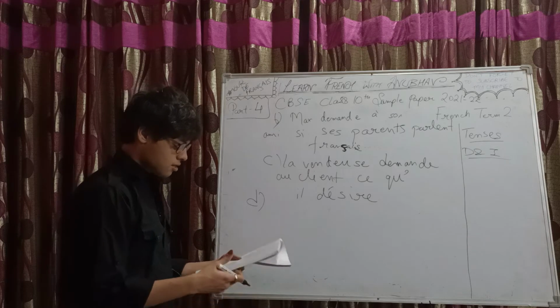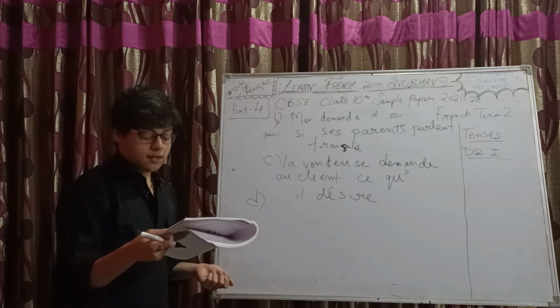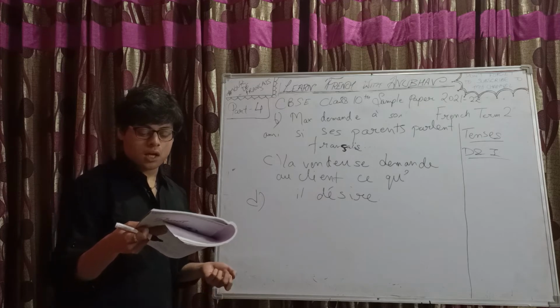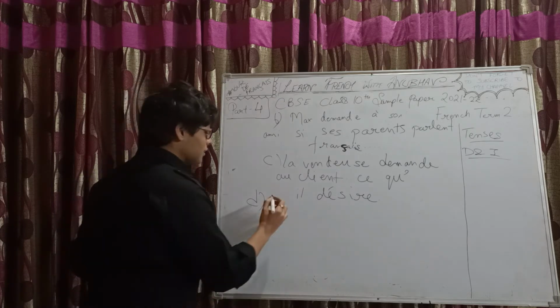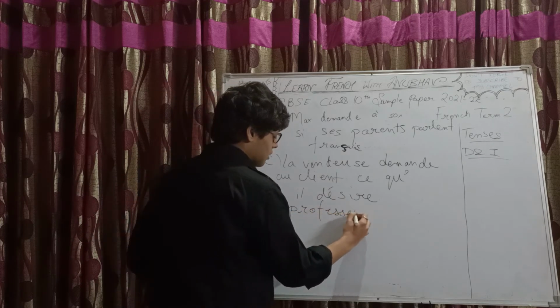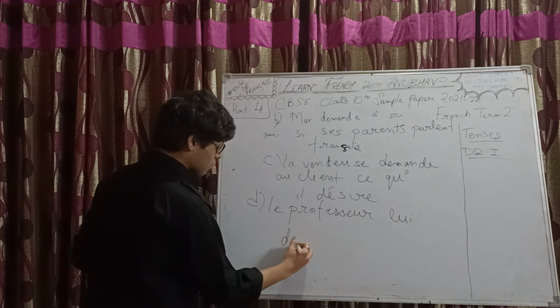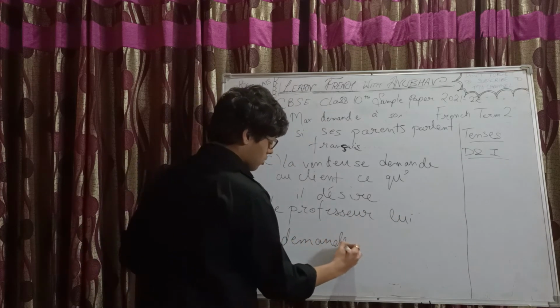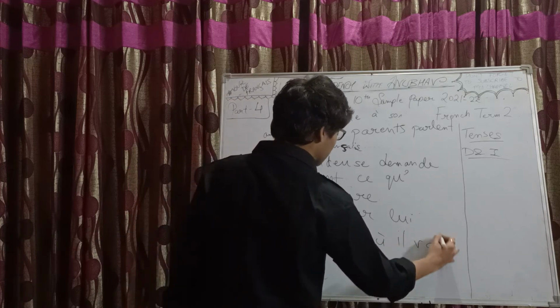D part. Où vas-tu? Lui demande le professeur. Where are you going? Asks him the professor. Okay. So, now it's a question. So, le professeur lui demande où il va.